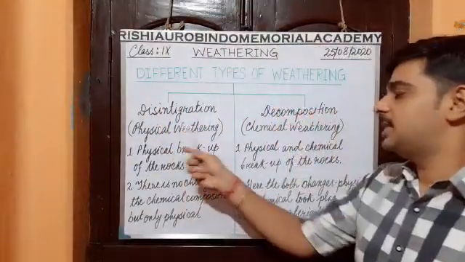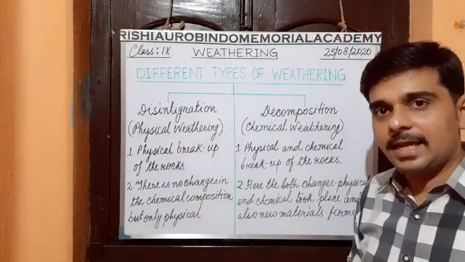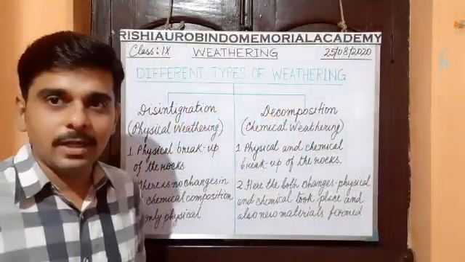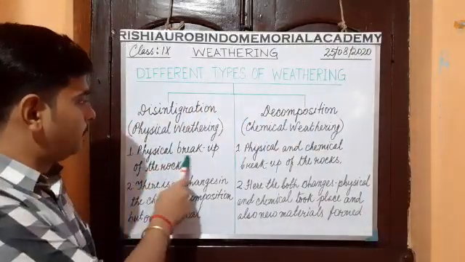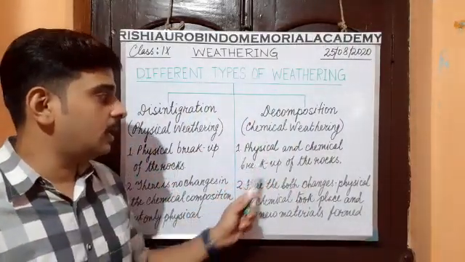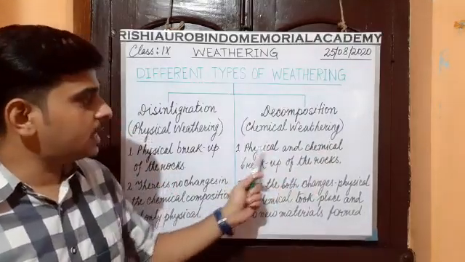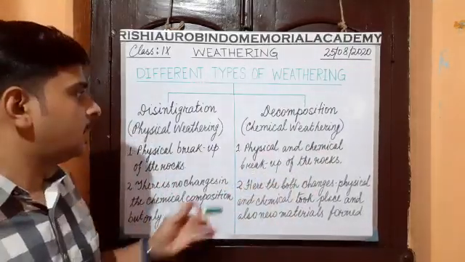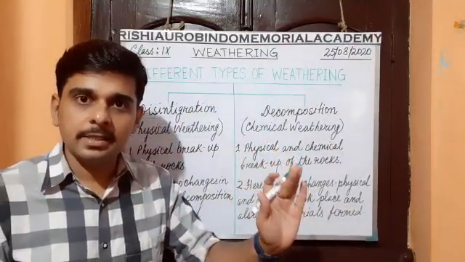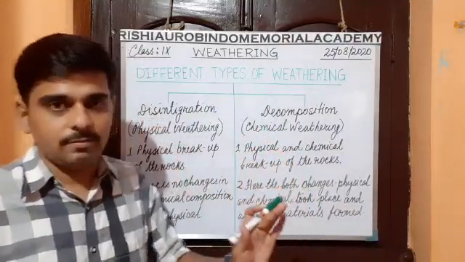In physical weathering, there is physical breakup of the rocks. In chemical weathering, there is both physical and chemical breakup of the rocks. Chemical does not mean only chemical, but simultaneously it is also physical.